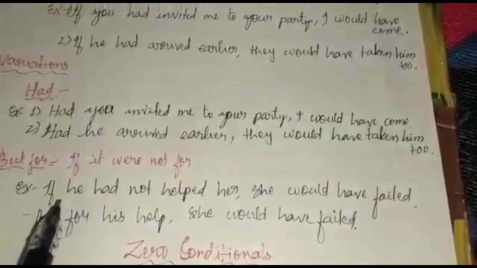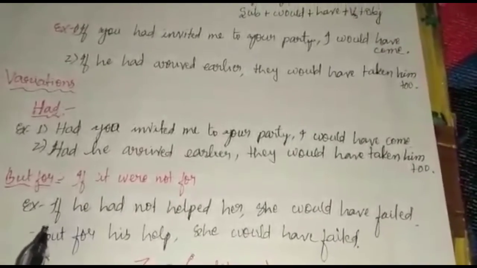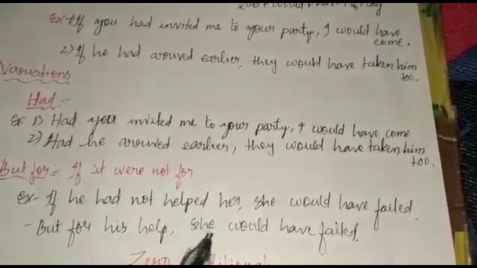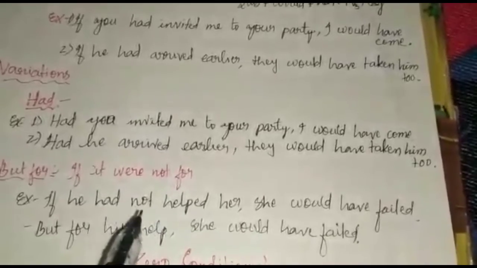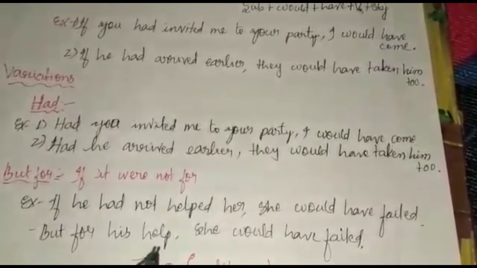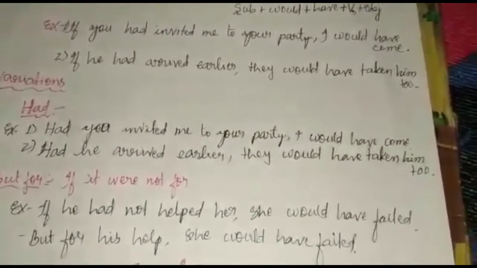Now here we have the sentence with if. Now let us use but for instead of if. But for his help, she would have failed. See, if he hadn't helped became but for his help, she would have failed. So that's how the conditional 3.